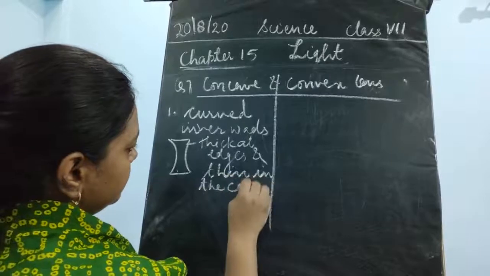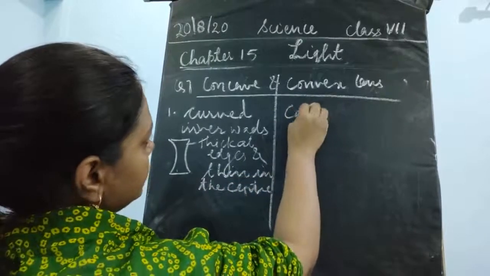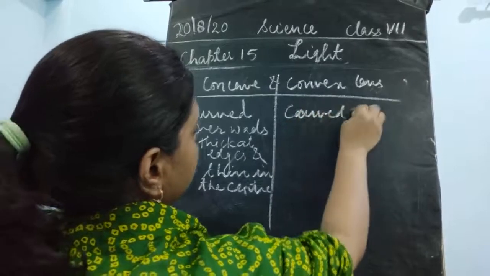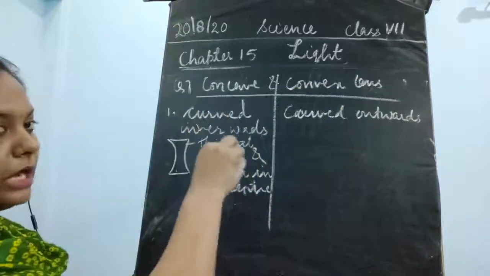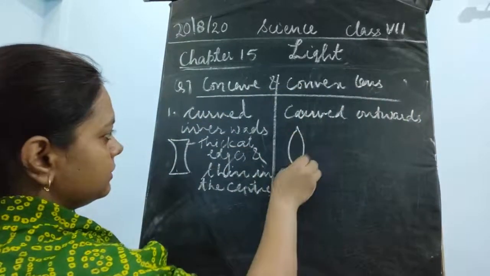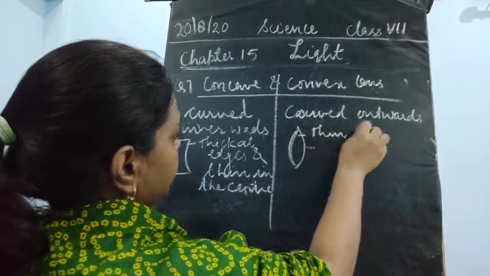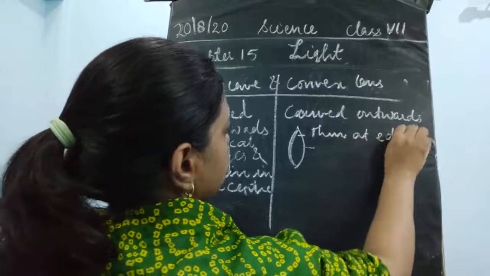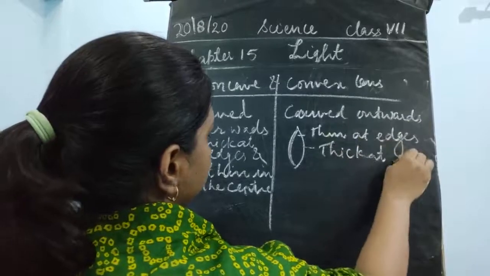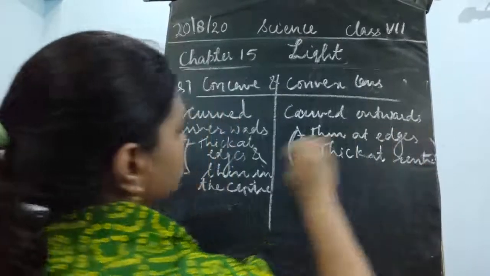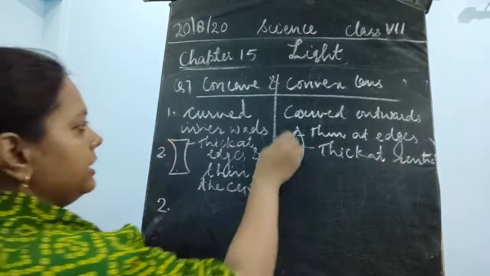Similarly, for the convex lens, it is curved outwards. This is the convex lens, thin at edges, thick at center. Okay, so that would be the answer. Then next is point number 2.